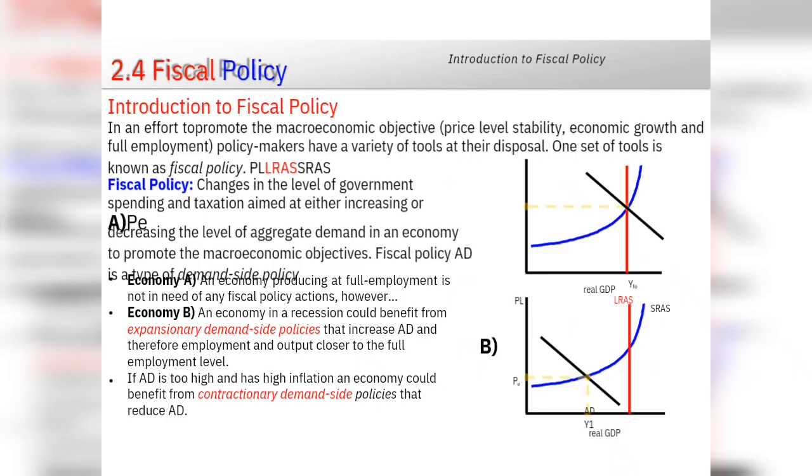An economy producing at full employment is not in need of any fiscal policy. However, an economy in recession could benefit from expansionary demand side policy. If aggregate demand is too high and there is high inflation, an economy could benefit from contractionary demand side policy that reduces aggregate demand.